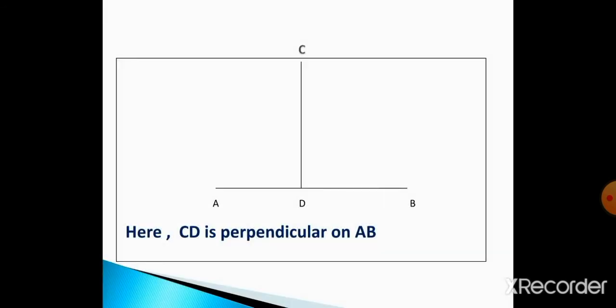Look here, AB and CD, there are two line segments. Have you seen? Where have they joined? They are joined in a point D. AB and CD are joined in a point D, and here it is making the right angle. That's why CD is perpendicular on AB.